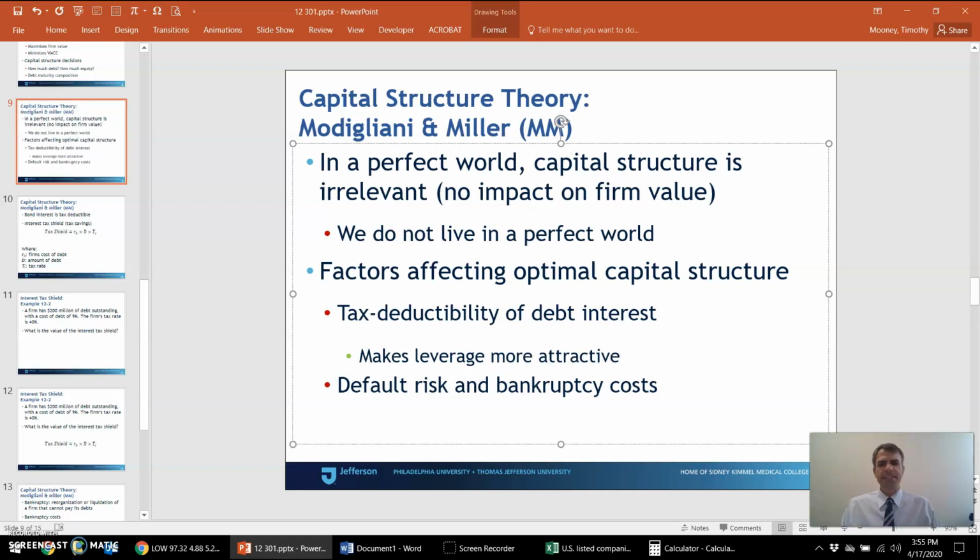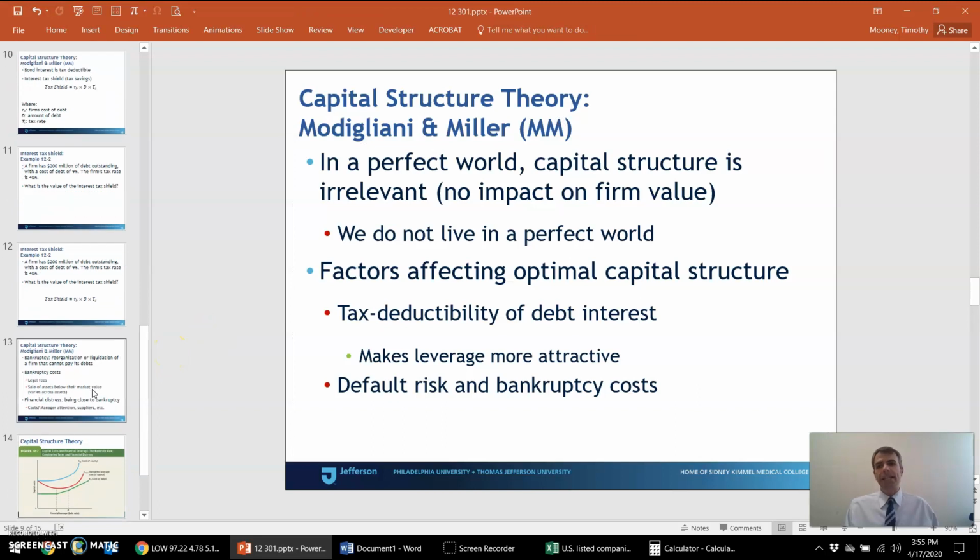If I can save money on taxes, I might want more leverage. I might want to borrow more money, other things equal. So you see how this affects how much firms want to borrow money, how they choose their capital structure. All right, let's move on and talk about the second thing, bankruptcy costs.